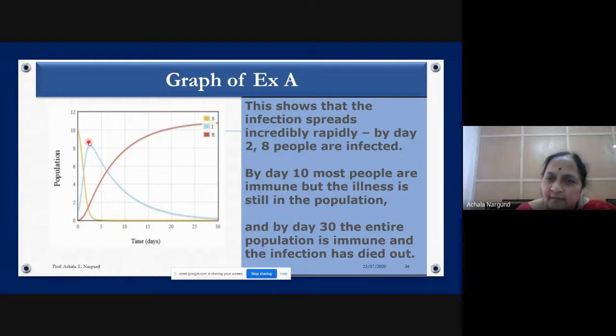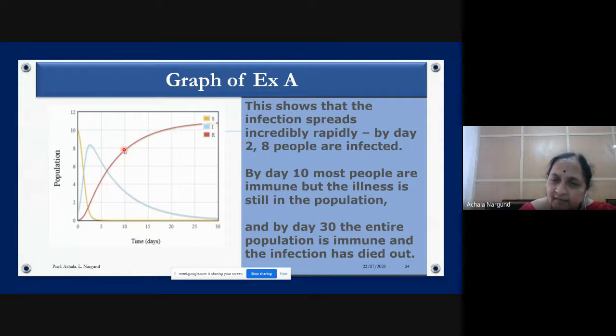After that, by day 10, most people are immune. Day 10 is this one. By day 10, most people are immune, but the illness is still in the population. Many people have got immunity, but still the infection is there.